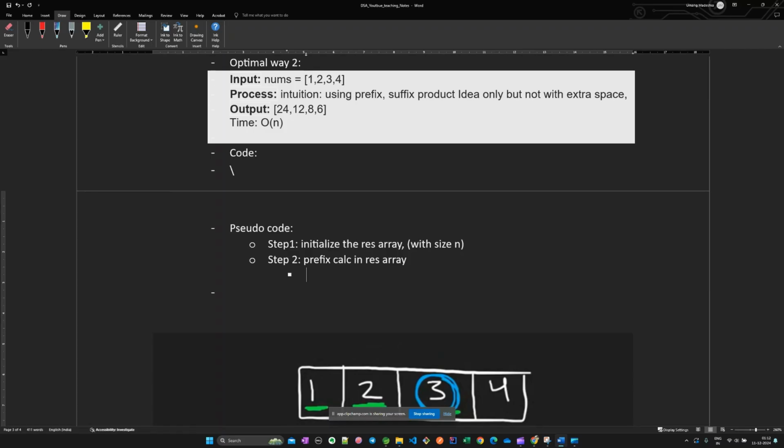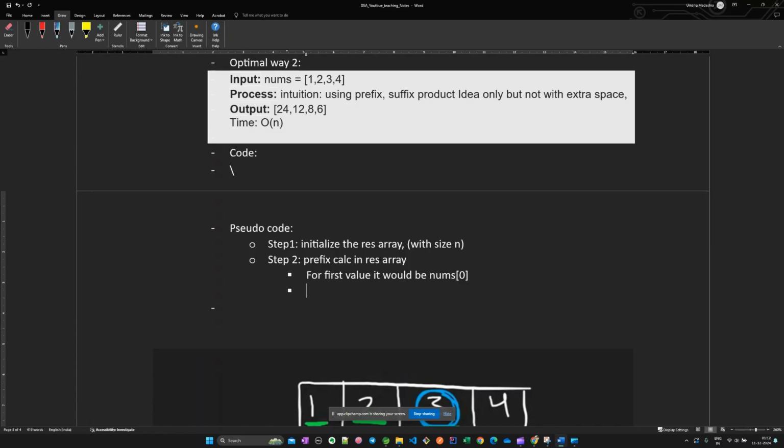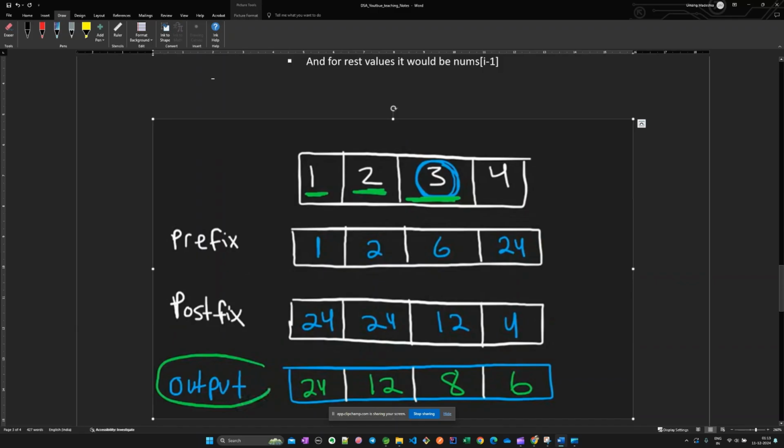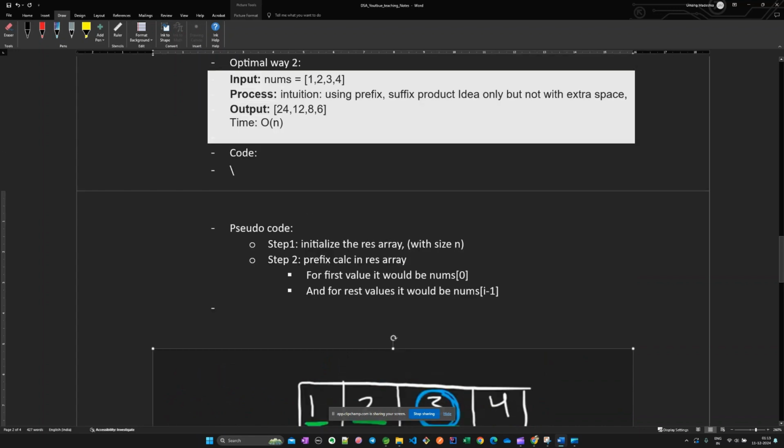It would be calculated as: for the first value it would be nums of 0, and for the rest of the values it would be nums of i minus 1. Why i minus 1? Because we will be starting from 1, as we had started from 1 for this. For prefix, we were calculating for the 1st position, right? So we would be starting from 1.